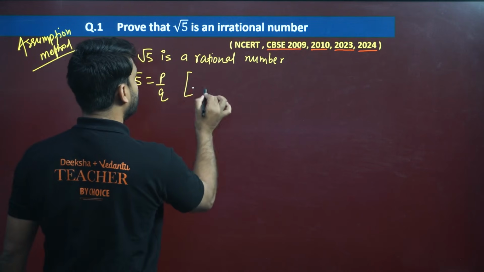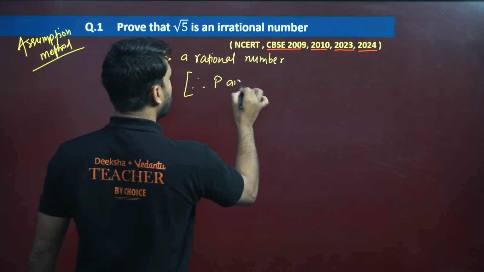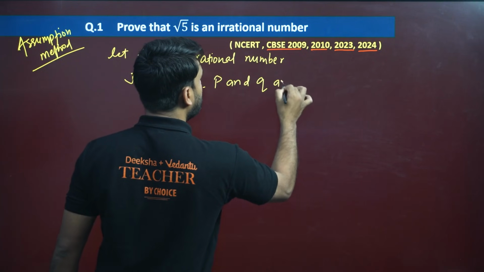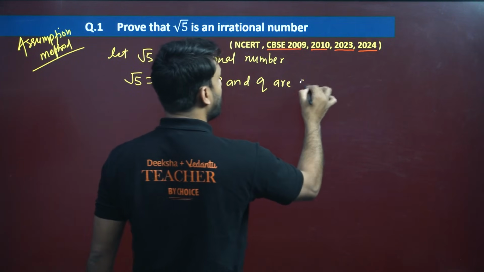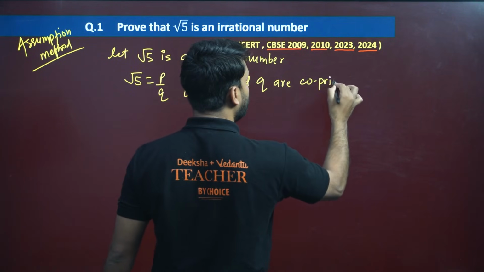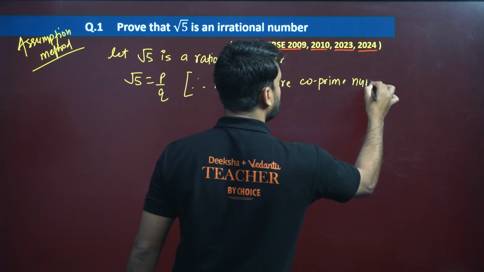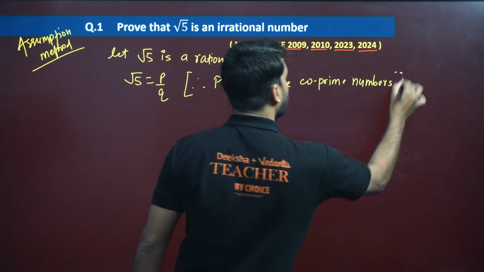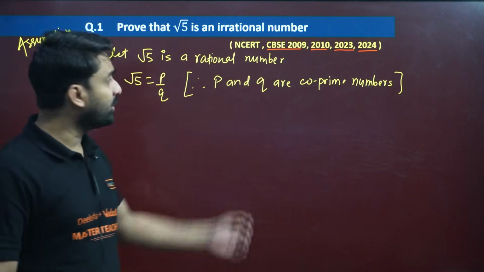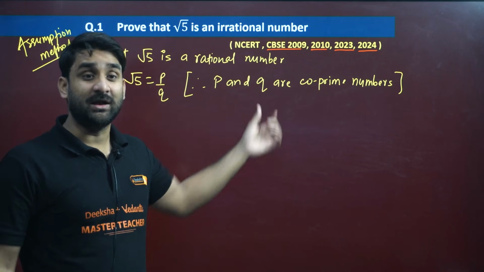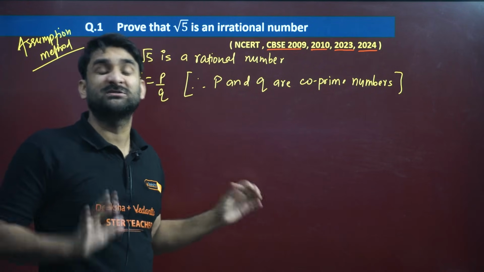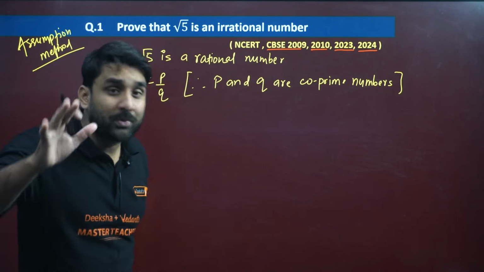And you must write this line here: p and q both are co-prime numbers. Come on, my dear, this is very important to mention. Always make sure to write this line in brackets. You know co-prime numbers?